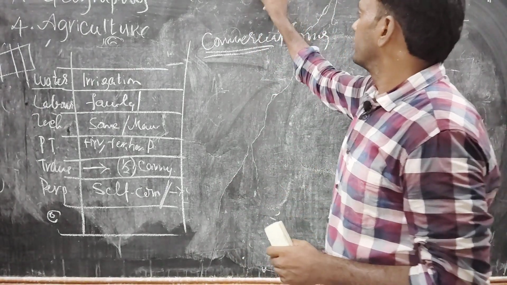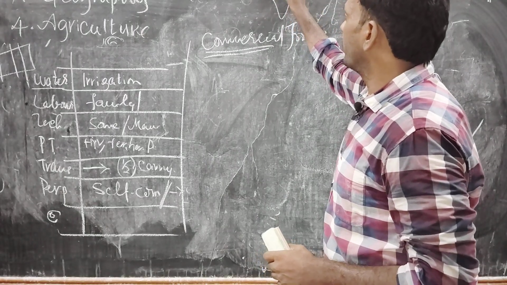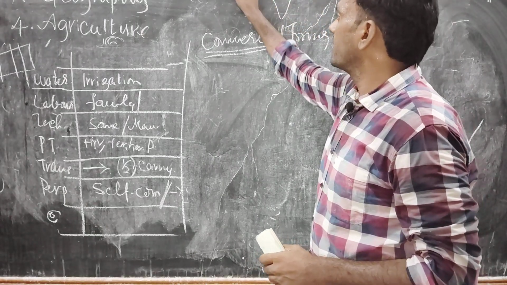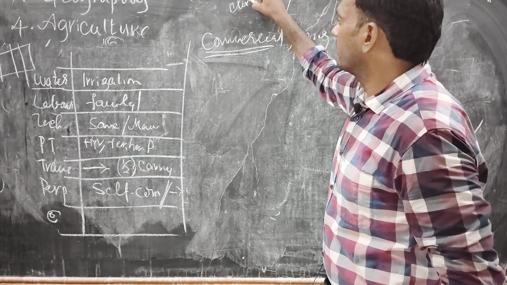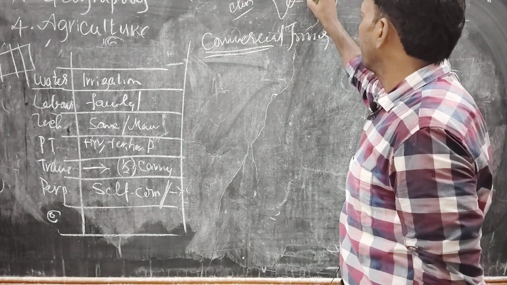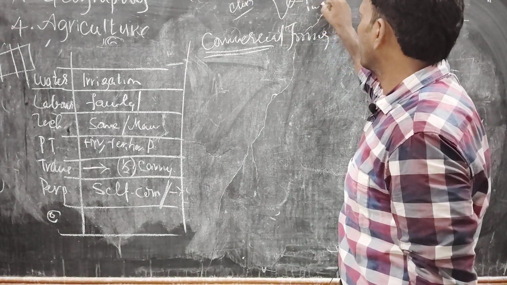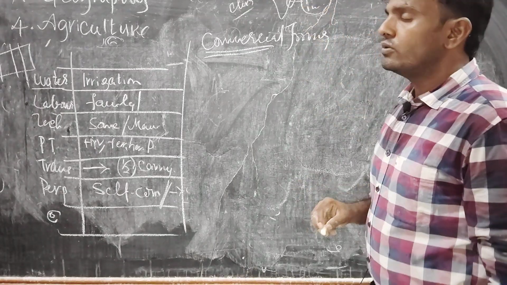See here. In northern India, Punjab and Haryana, we cultivate rice as a cash crop or commercial crop. But in Odisha, we cultivate it as primitive subsistence farming or intensive farming. Is it clear? Based on the area also, it changes.